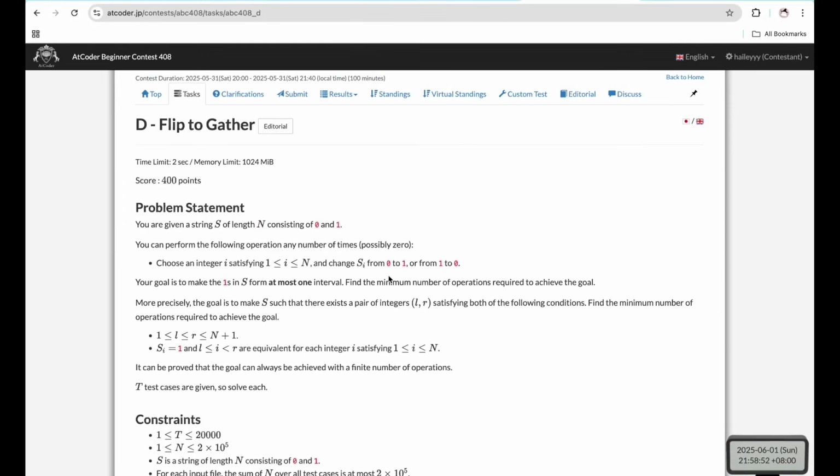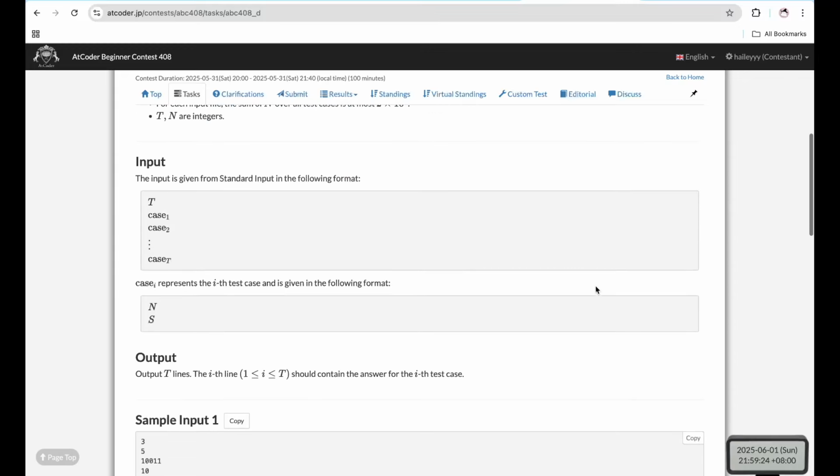Next, we look at problem D. For problem D, we have a string of length n that consists of zeros and ones, and we can perform the operation several times, which is to flip 0 to 1 or 1 to 0. And we need to perform these operations so that the ones in S form at most one interval, and we want to find the minimum number of operations to achieve this.